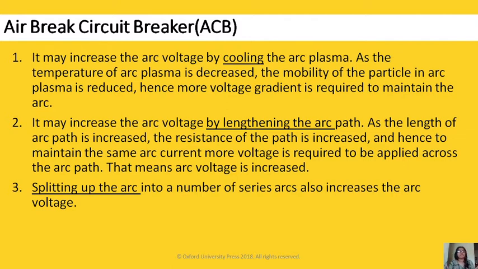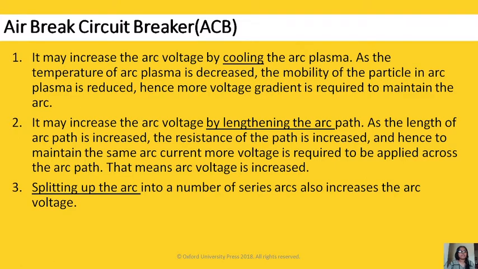As this more voltage gradient is not available, it is insufficient, so the arc gets extinguished. Because by increasing the resistance we are cooling the arc, the arc current is less, so the mobility of particles is reduced. So we require more voltage gradient across the contacts of the circuit breaker to maintain the arc, but that is not there. Okay, so that's why the arc gets extinguished.